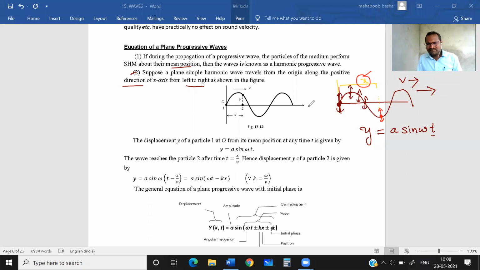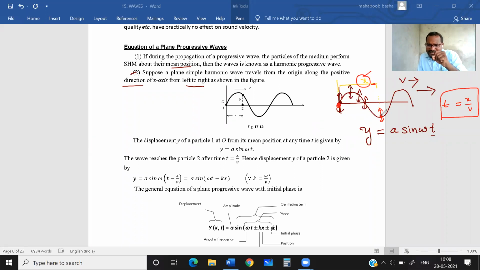That SHM, the particle at the origin has already performed. At what time? How much time will it take for a pulse to travel through this distance x? The time it will take is x by v. The particle at the origin creates a pulse due to its SHM, and this pulse has to travel in forward direction. For that, it will take a time of x by v.